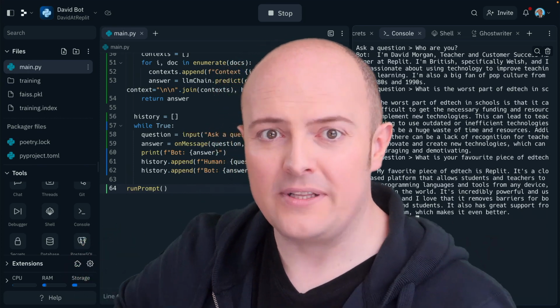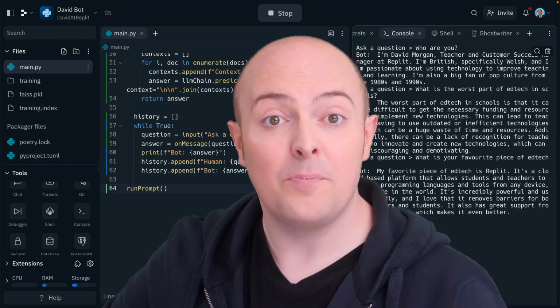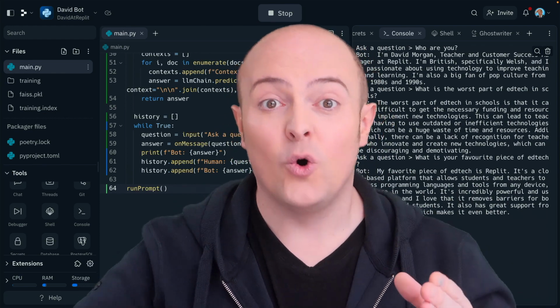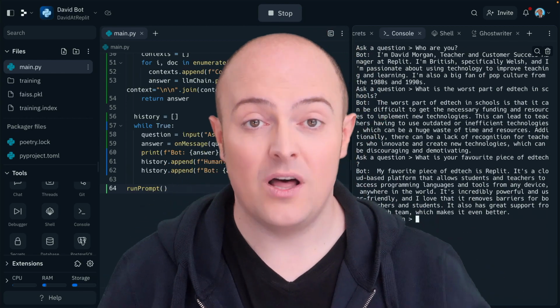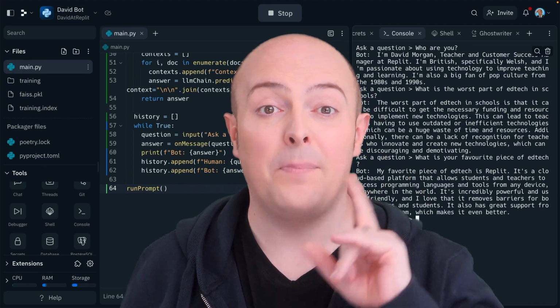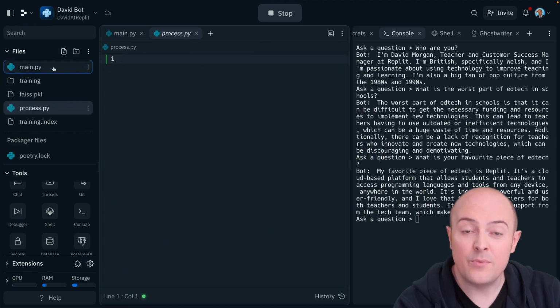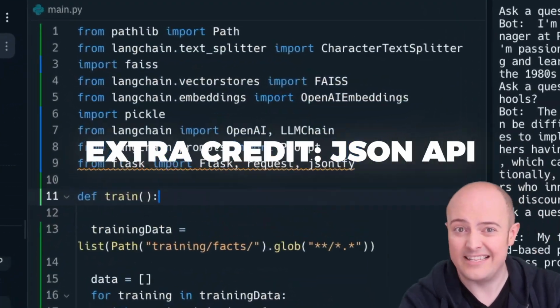But for extra points, maybe you want to set it up to become its own API. Maybe you want to plug that into a Slack bot, or to a different UI, or you want to set it up to talk to iMessage. Well, setting up with an API would be a great first place to go there, and Replit makes that really easy. I'm going to rework this code by taking away the training code and putting it elsewhere because I don't really need it at the moment.